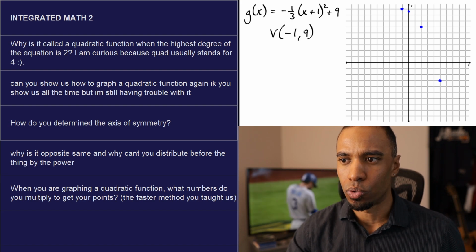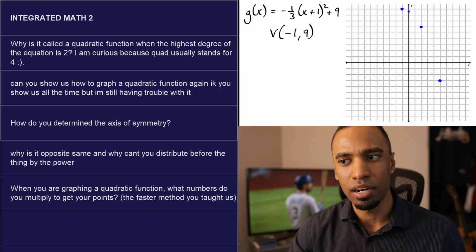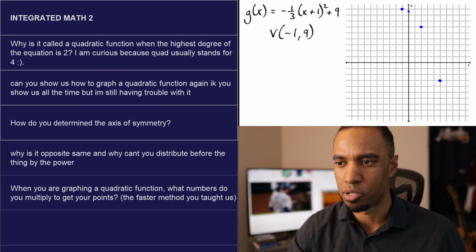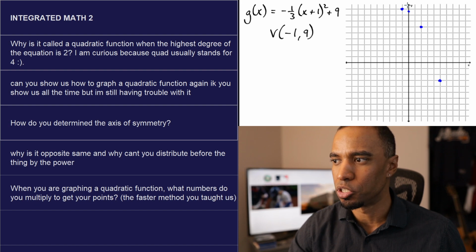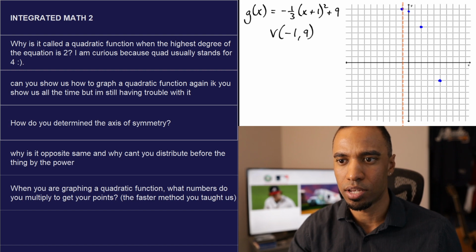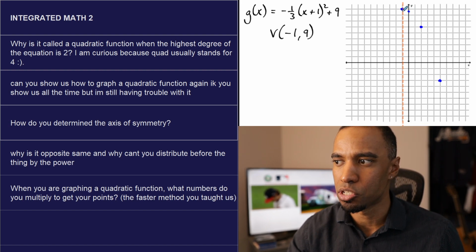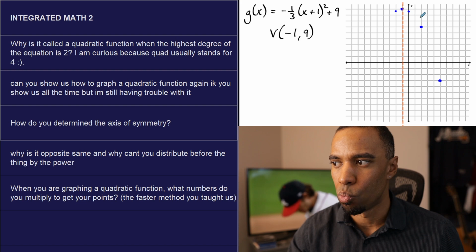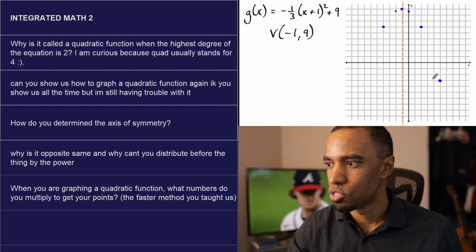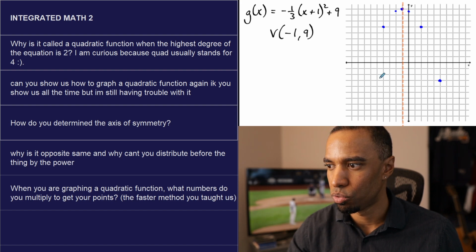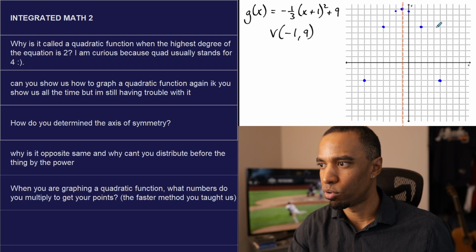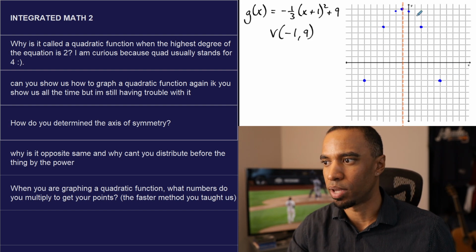How does the axis of symmetry work? Because you might want to draw one every so often, not just for me, but for yourself. Sorry, I'm changing color here. I need one to be able to see what I'm reflecting across. Here's my vertex. All parabolas are symmetrical, so we're going to reflect across this axis with corresponding heights the same distance away from the axis of symmetry, like so. 1 away, 3 away, 6 away, and then 1, 2, 3, 4, 5, 6 away right there. So there's that symmetry, and we plot 4, 5, 6. Okay, I think that's right.